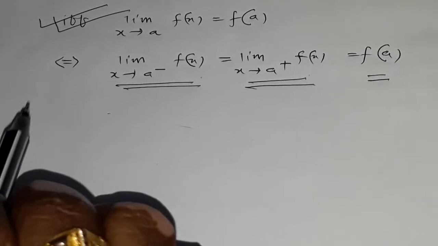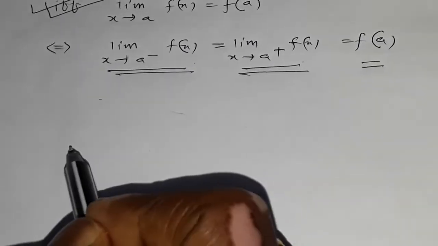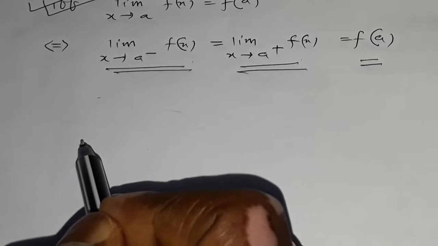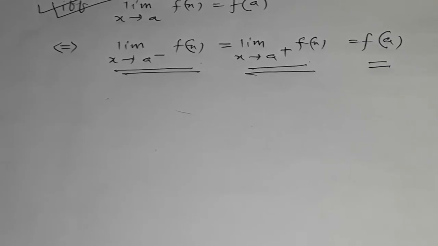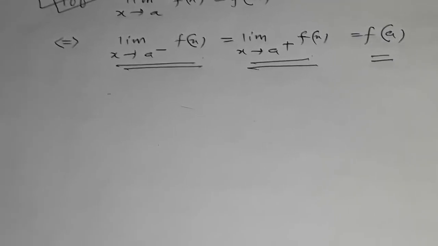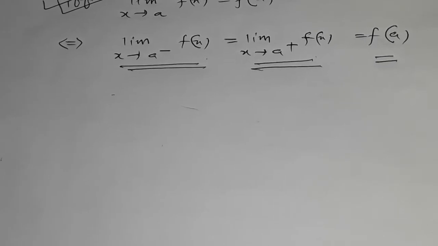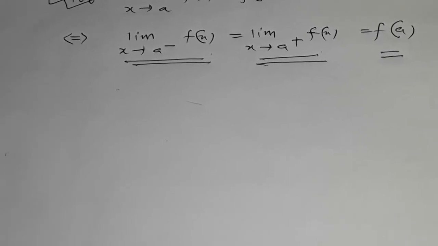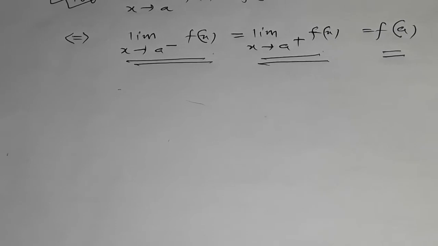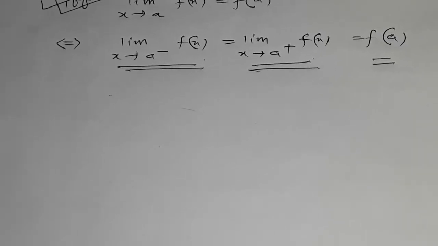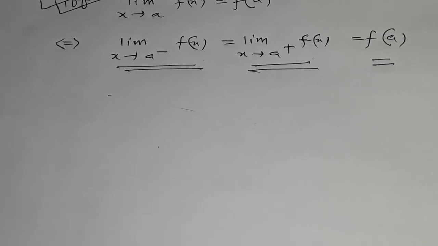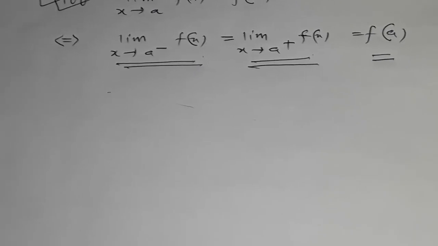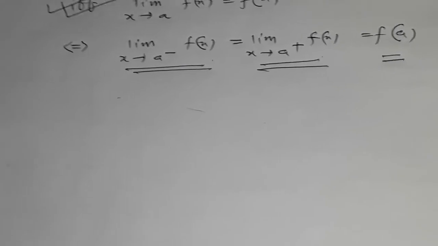Now, if f(x) is not continuous at x equals a, we say that f(x) is discontinuous at x equals a. f(x) will be discontinuous at x equals a in any of the following cases. Your first case, limit x tends to a minus of f(x) and limit x tends to a plus of f(x) exist but are not equal.